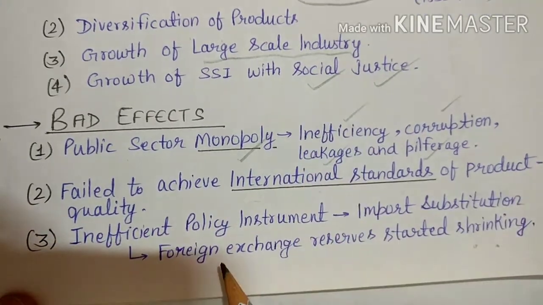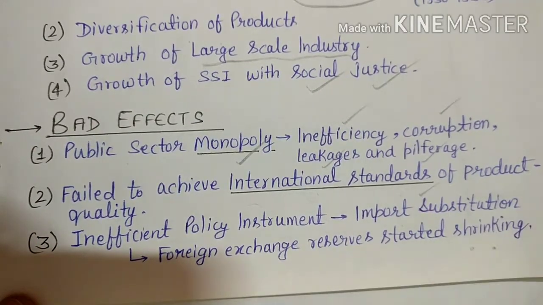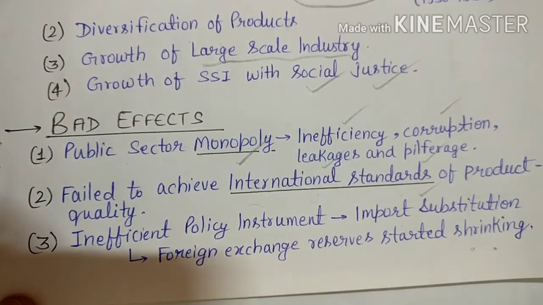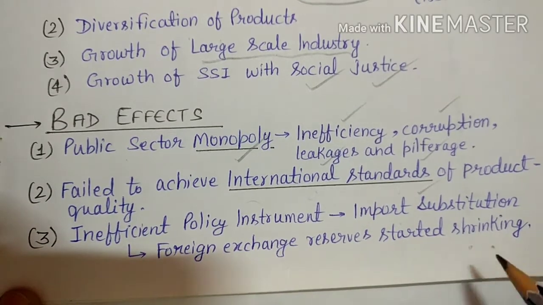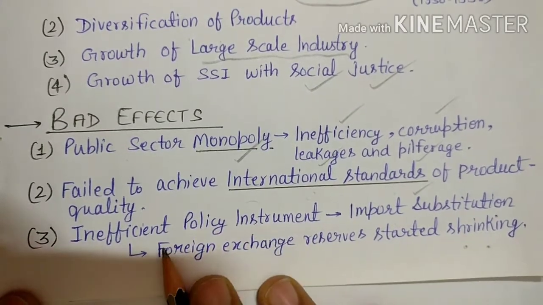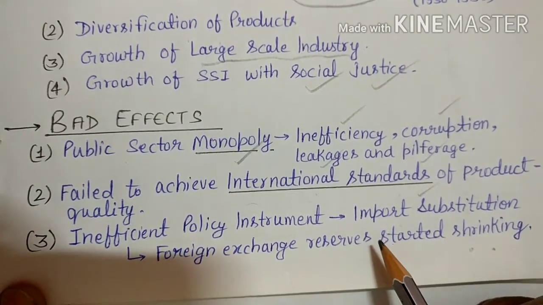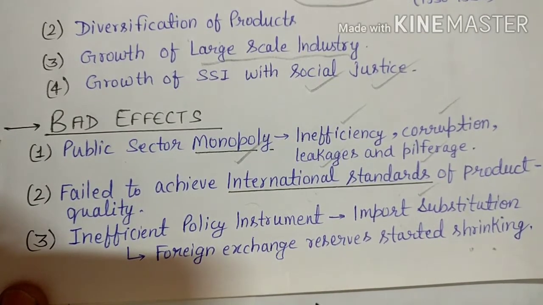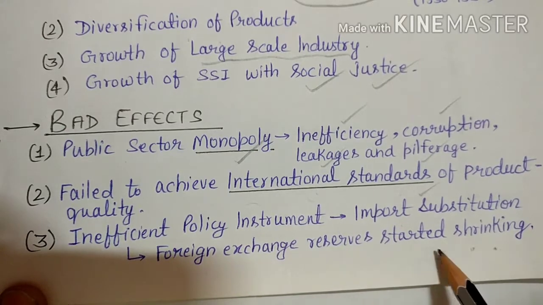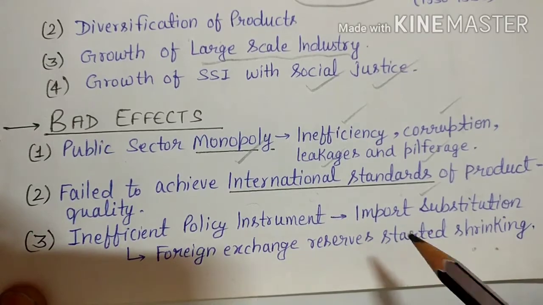Then comes what? Inefficient policy instrument. Like we have applied this import substitution policy, under which we have tried to produce those products which we are importing from outside the country. So the foreign exchange reserves started shrinking. What happened? It becomes a negative for India, because we are focusing on this one only, but we didn't focus on export. Until we export more, we can't build foreign exchange reserves. So what happened? Foreign exchange reserves started shrinking, which leads to an adverse effect on the Indian economy.